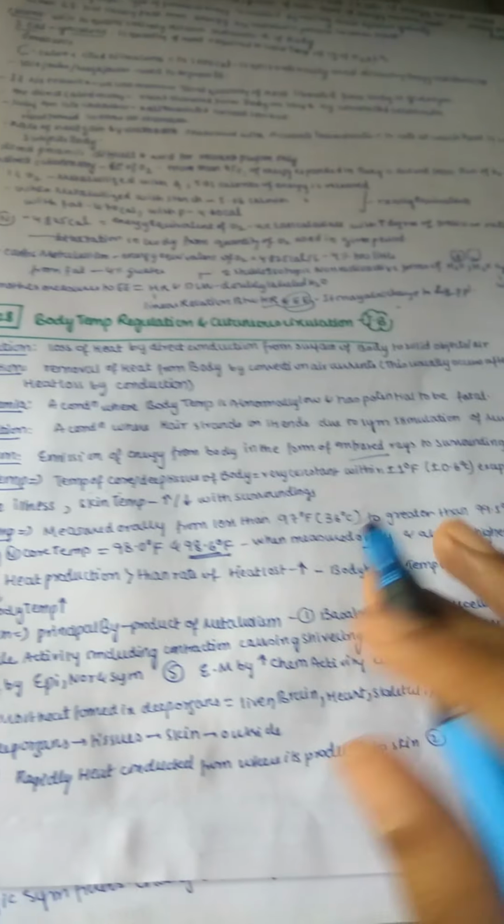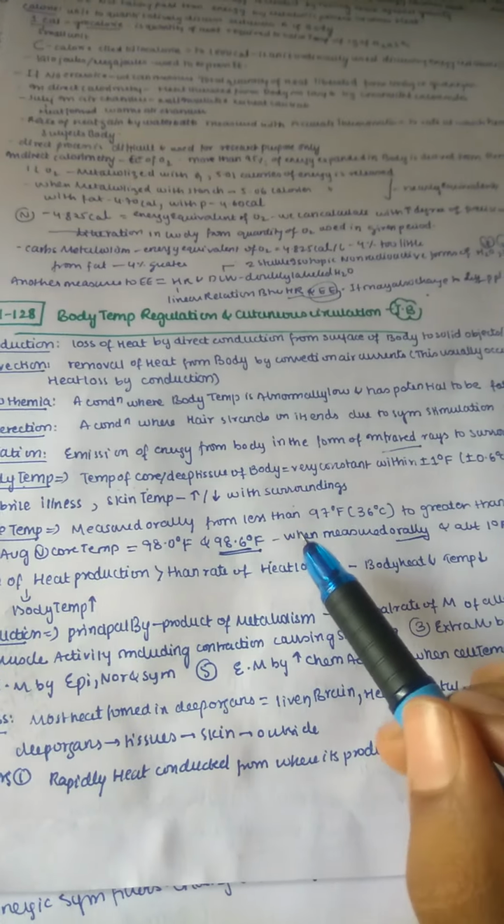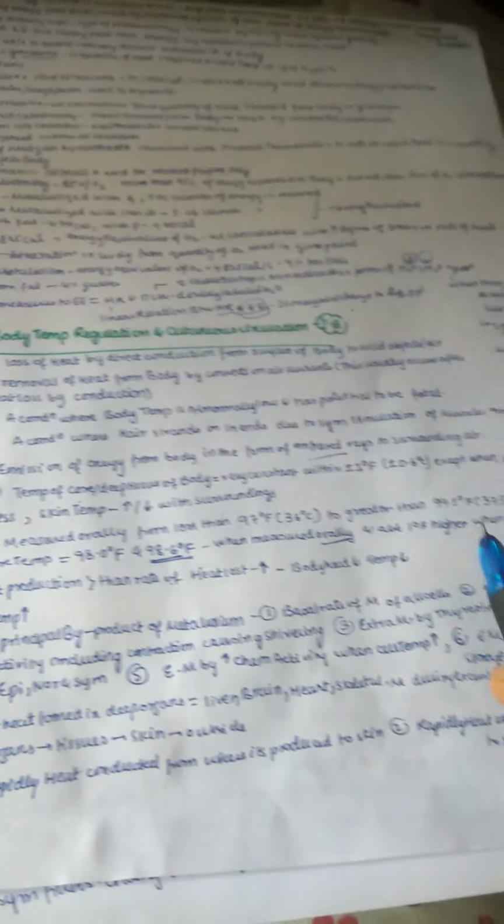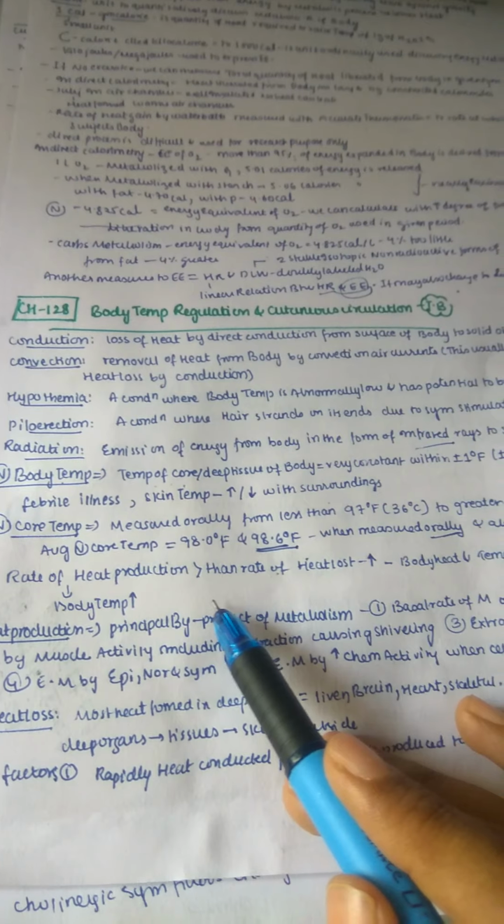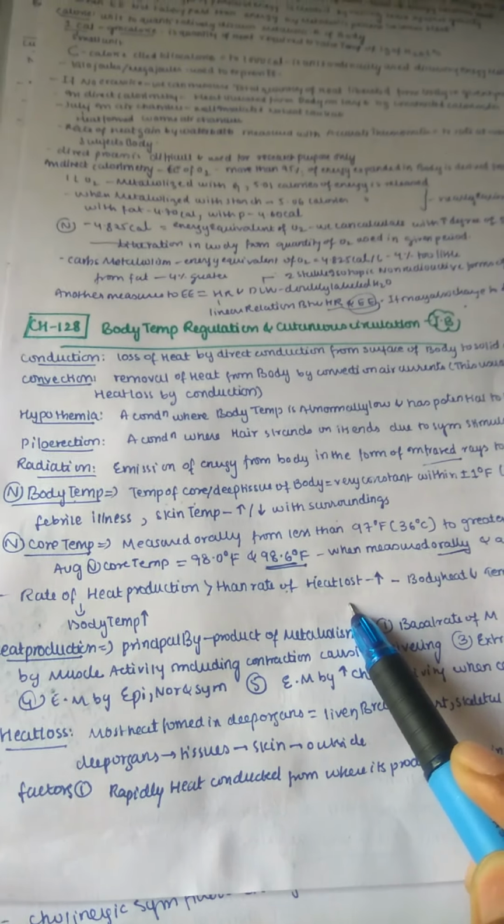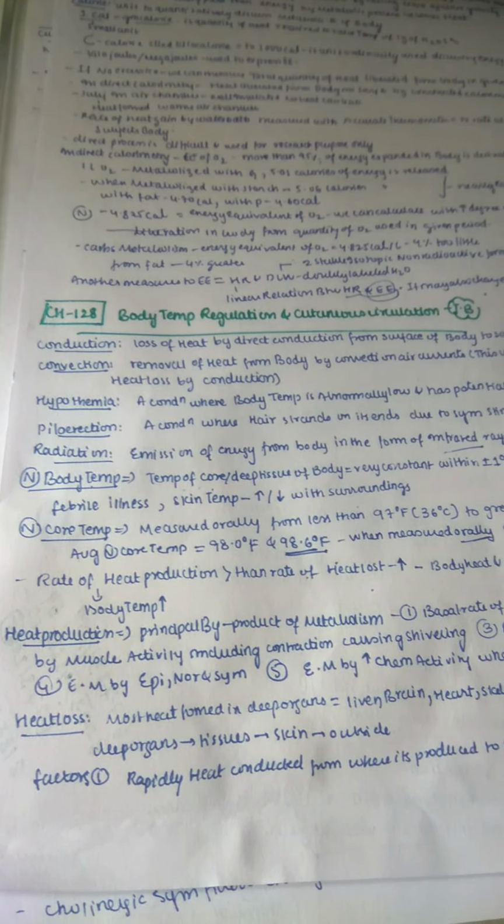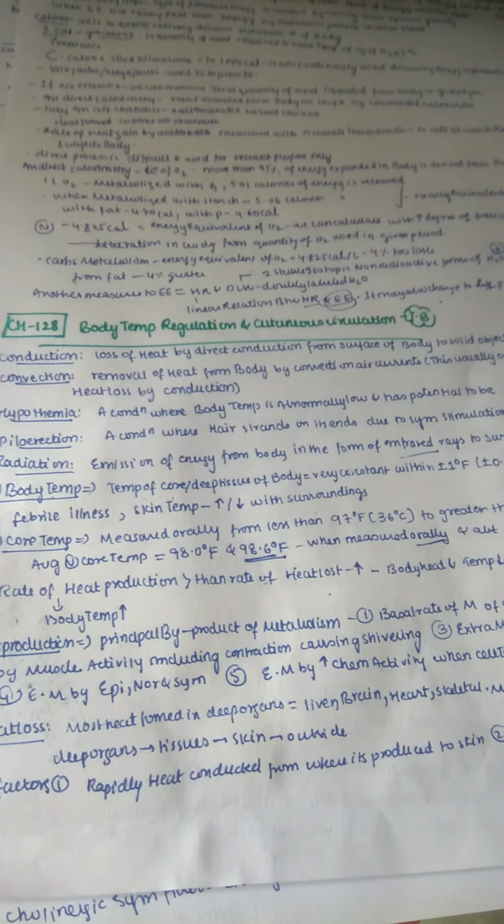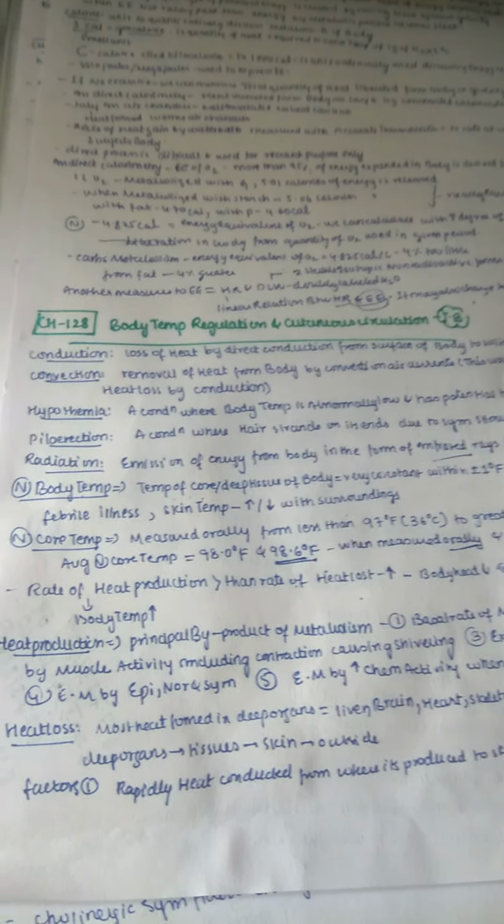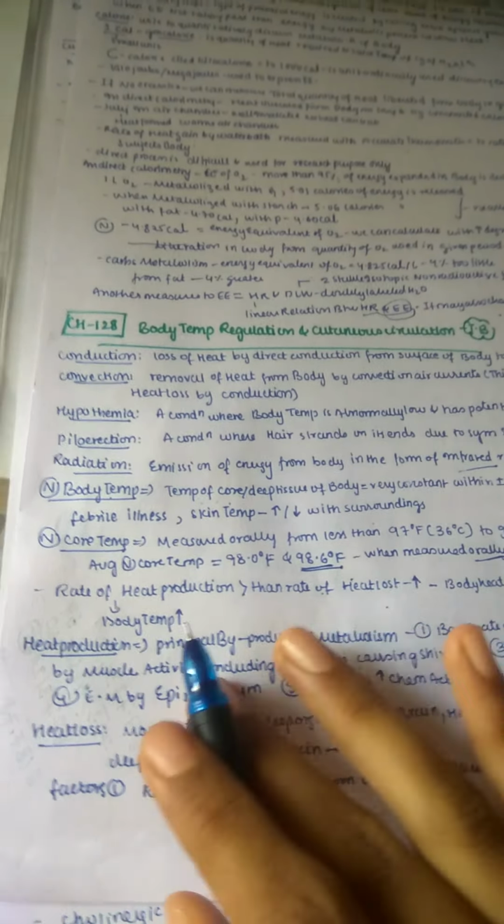So it's always better to measure our temperature orally, which is 98.6 degrees Fahrenheit. Rectally, it is 1 degree Fahrenheit higher, because in that area there is more heat compared with our mouth. And next, the rate of heat production is always greater than the rate of heat loss. Heat production means how heat is produced in our body. Heat produced in our body is very high when compared with heat loss. And body heat and temperature.